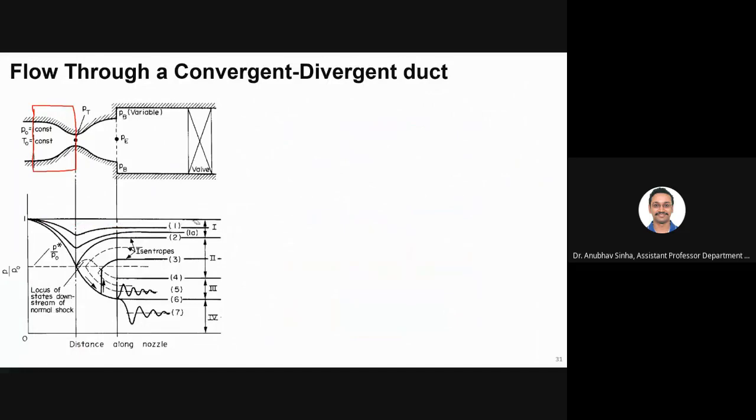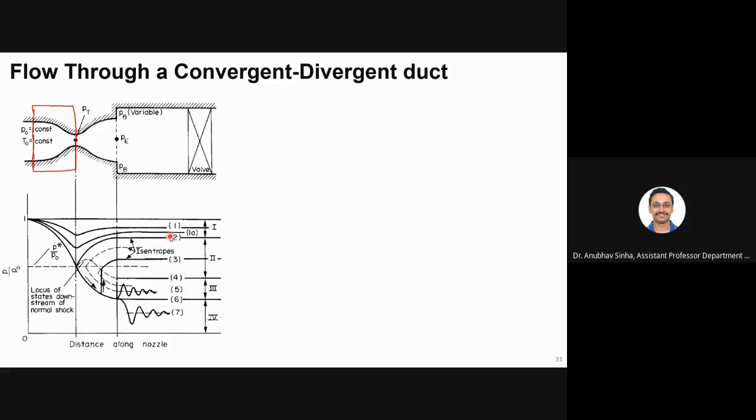So this is for case 1. Case 1 means that the flow is coming back to PB. Similarly for case 2, if you decrease the PB further, the pressure will decrease and then come back to PB, whatever PB you have maintained. Till when will it happen? Till it reaches P star, when at the throat you have P star or choked flow. Once you have choked flow there, till then the pressure will decrease and come back to PB.